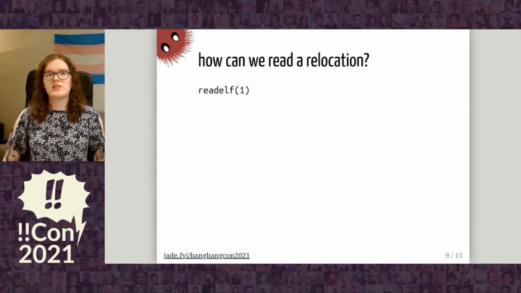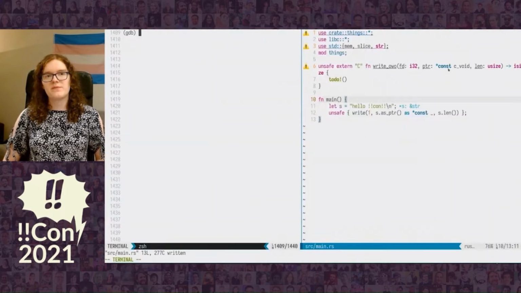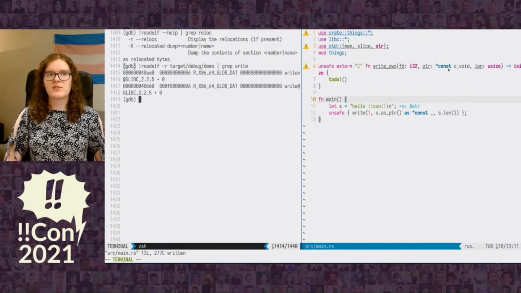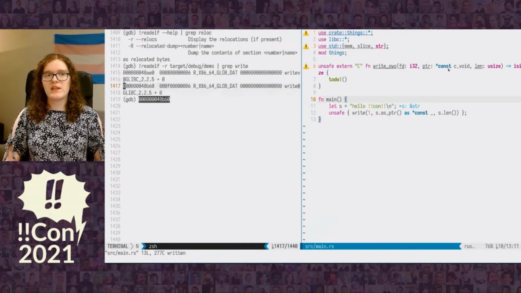So we want to read a relocation, and for that we're going to use readelf. So let's try that out. So we're going to read the help page for readelf and see if we can find something to do with relocations. And indeed, we have -r, which deals with relocations. Okay, so let's try looking at that. So we're going to go look at the relocations of our executable and search for the write function in glibc. We find that it is indeed there and it is at some offset.